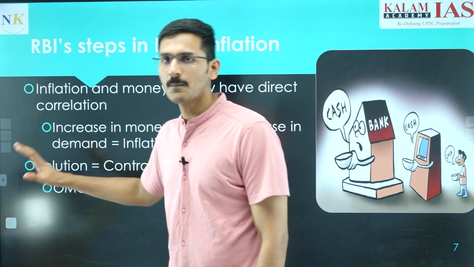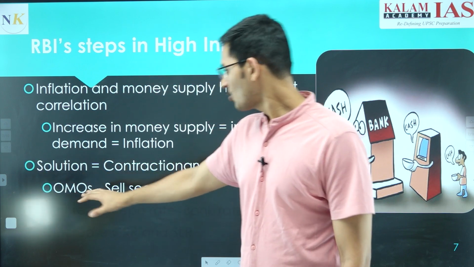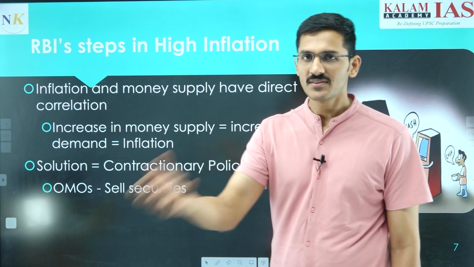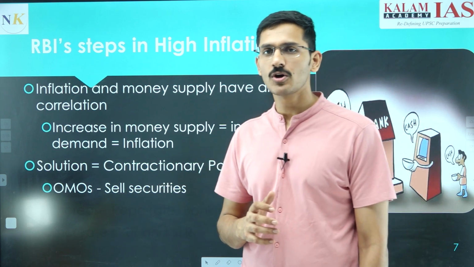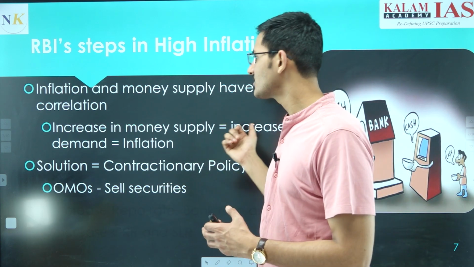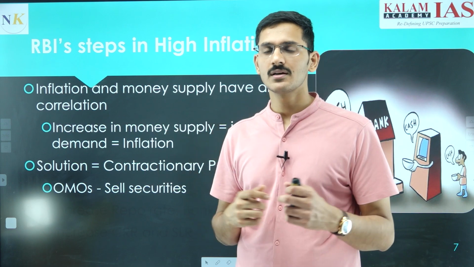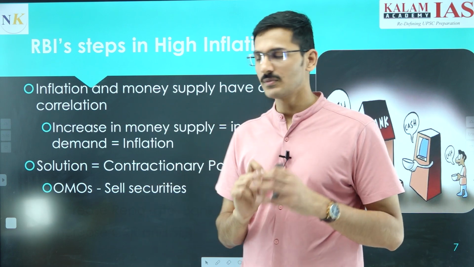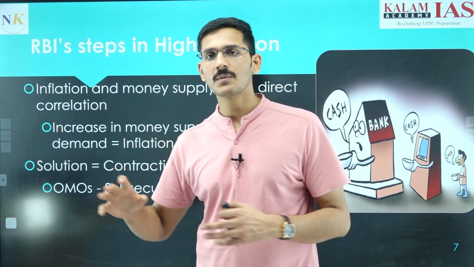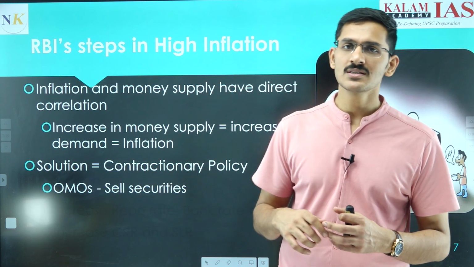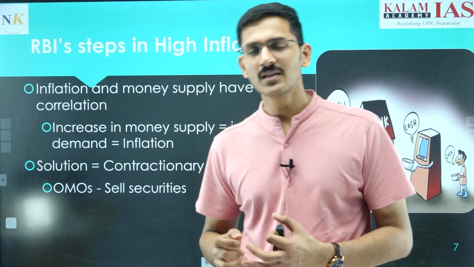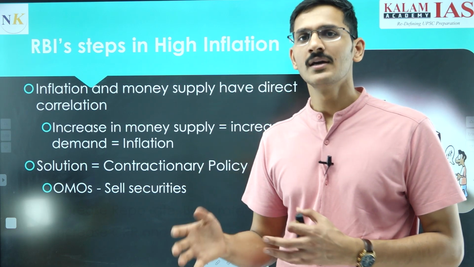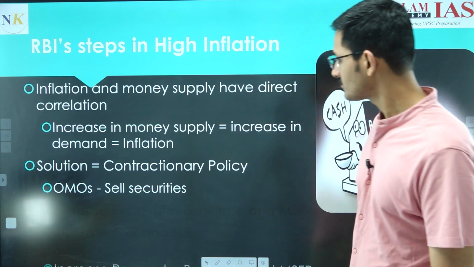OMO is open market operations. In open market operations, they will sell securities. When they sell the securities, they get money from the economy. Similarly, as we saw with the reverse repo rate, where they give securities to the banks and take money from them, the RBI conducts open market operations where they sell government securities which are available with the RBI. They will sell those securities in the market to the people and take money from those people.